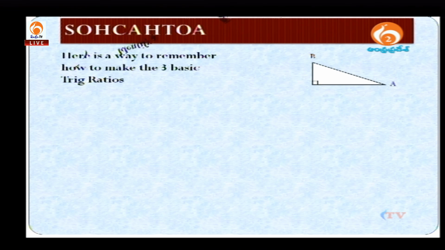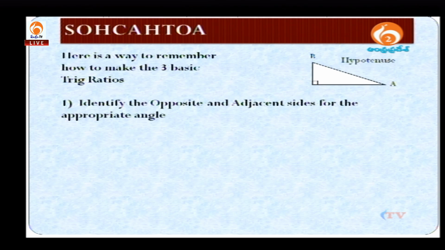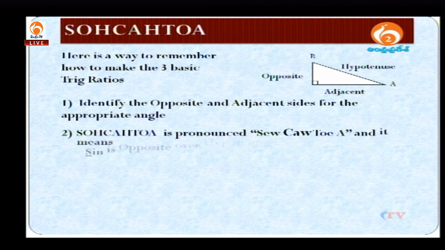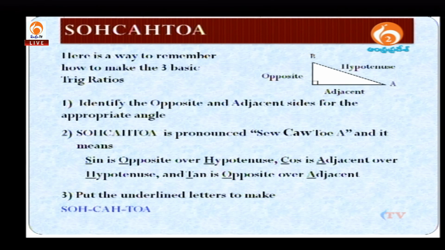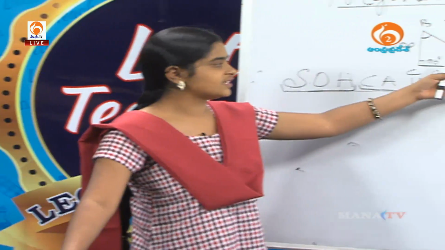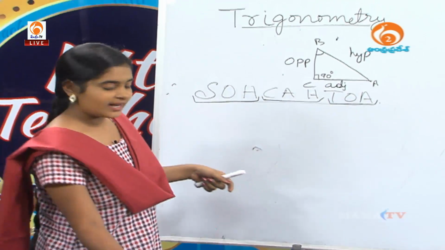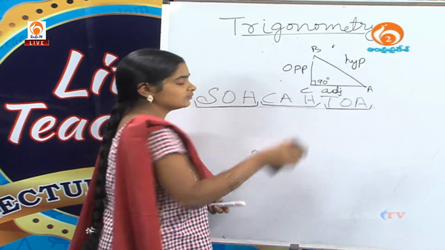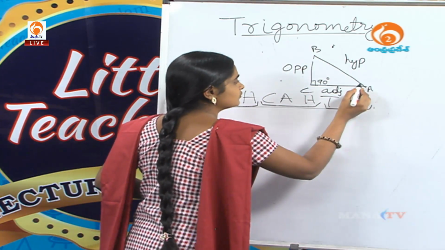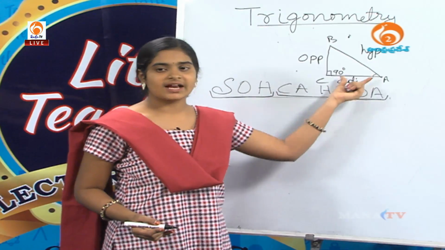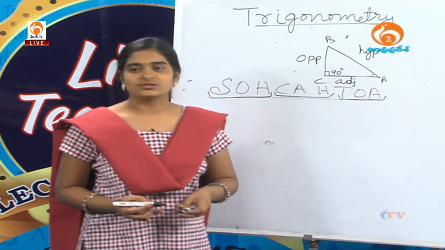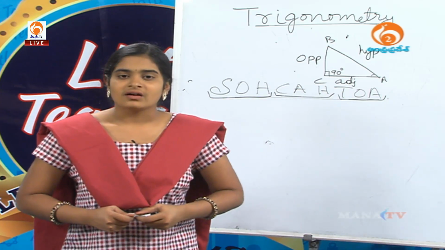Here is a way to remember how to make the three basic trig ratios. Identify the opposite side, adjacent side and hypotenuse of the appropriate angle. See here, in this triangle, if we take angle A, then this is the opposite side, this is the adjacent side and this is the hypotenuse. So we have identified them.